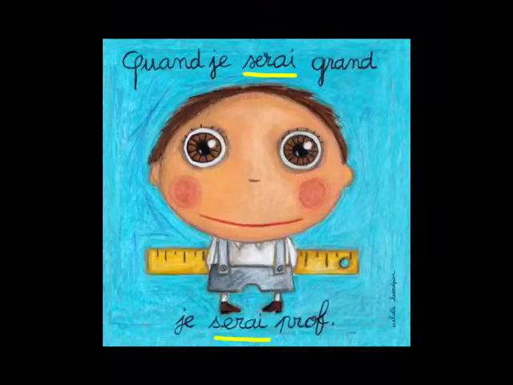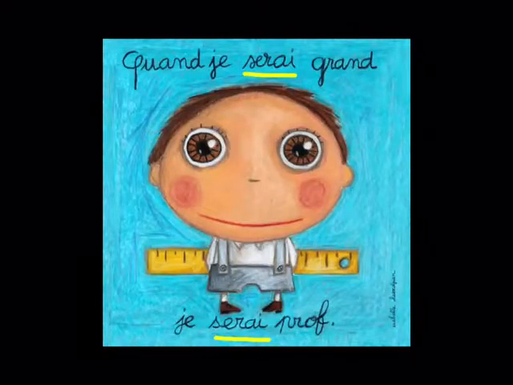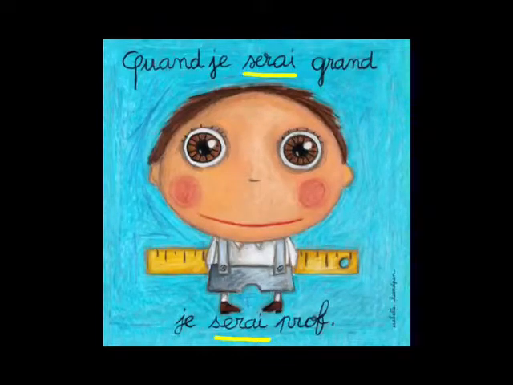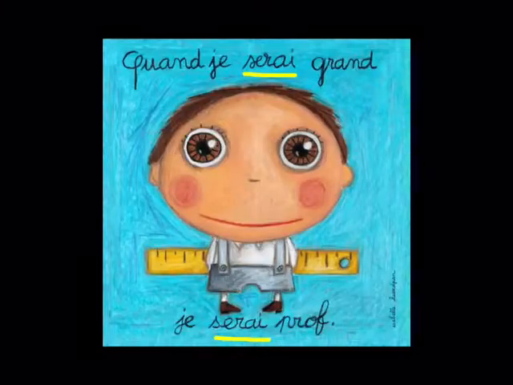Another example, quand je serai grand, je serai prof. When I will be big, I will be a teacher. So we have je serai twice, I will be. The subject is je, the stem, which is irregular, is ser, and then we add our normal ending for je, which is ai. So je serai, I will be.